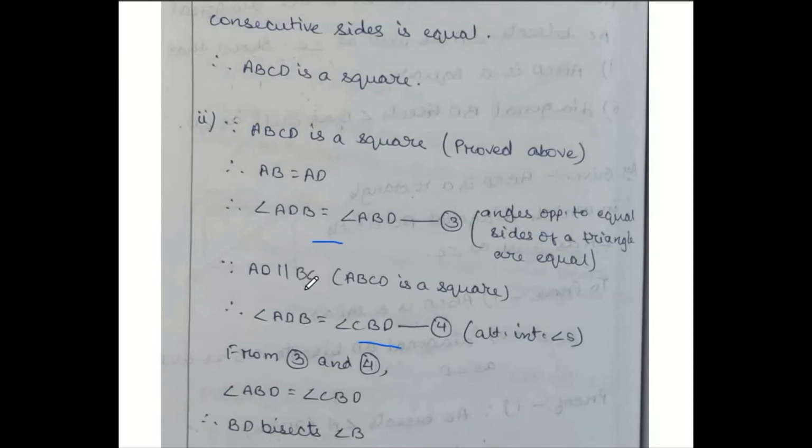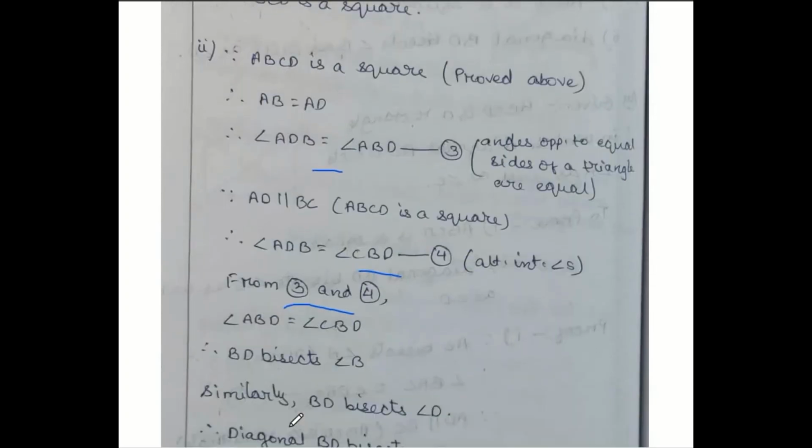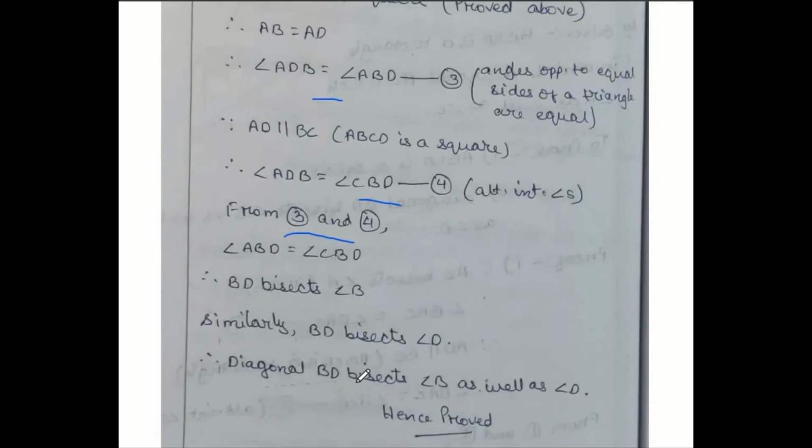Since AD is parallel to BC, angle ADB and angle CBD are both equal. Number 4. Left sides are both matching, so both the right sides should match. So angle ABD and angle CBD are both equal from condition 3 and condition 4. That shows BD bisects angle B. Similarly, you can prove BD bisects angle D also. Therefore, diagonal BD bisects angle B as well as angle D.